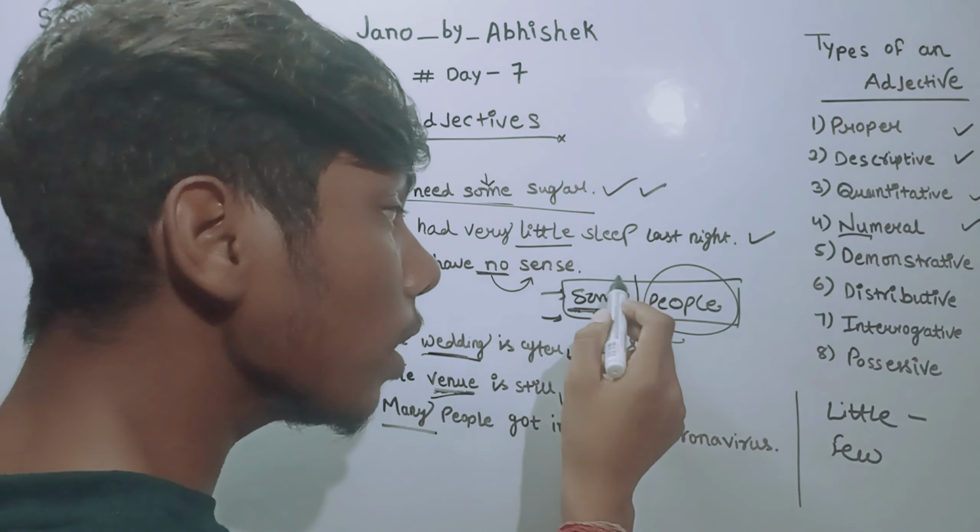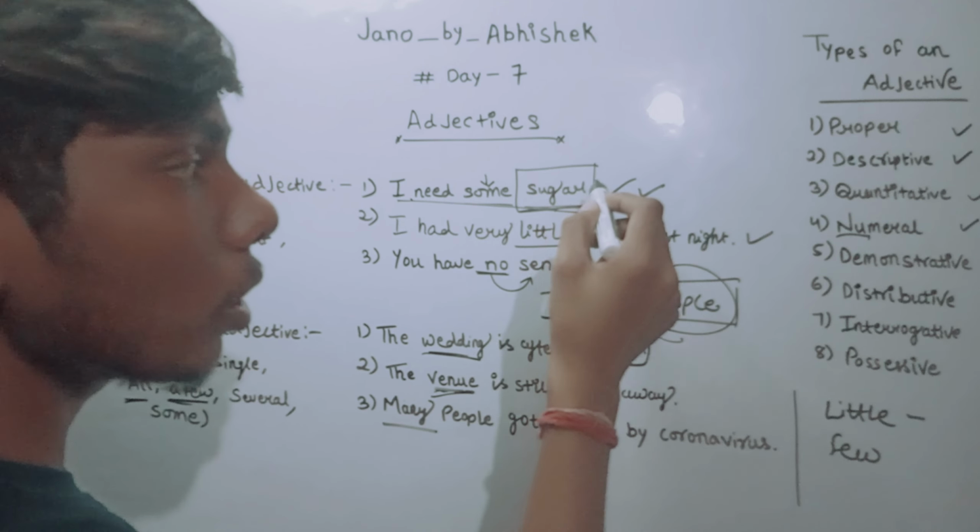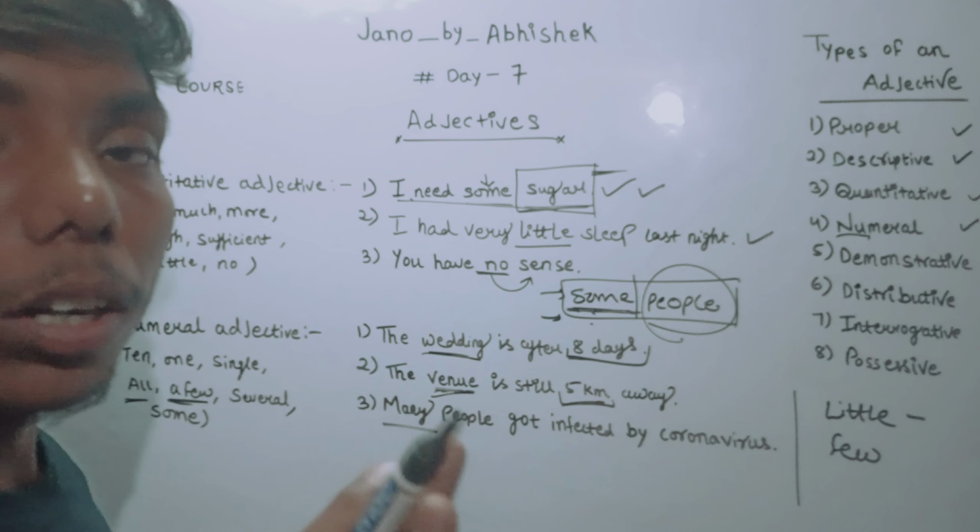But if the same word I'm using in this sentence, I need some sugar, here which noun is that? Sugar. It is not countable, it is uncountable. So here the word some is not a numeral adjective, it is a quantitative adjective.